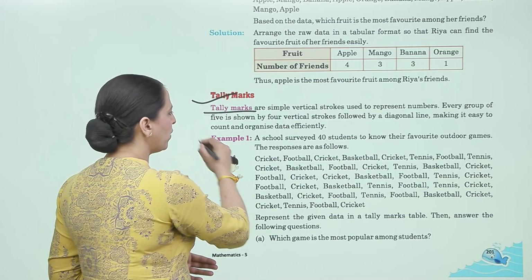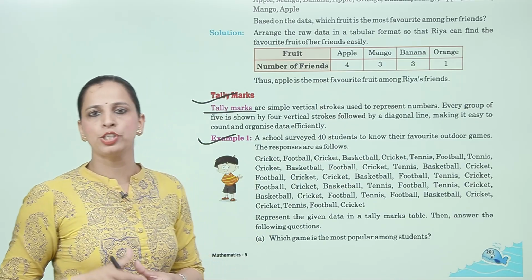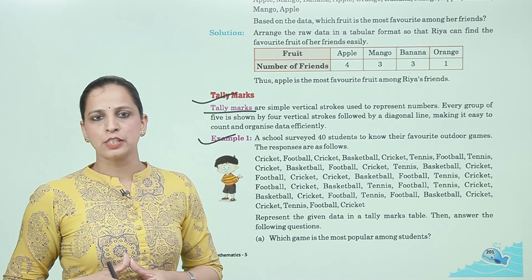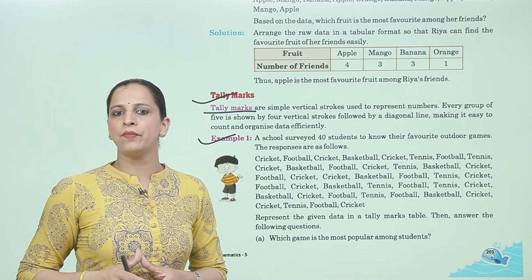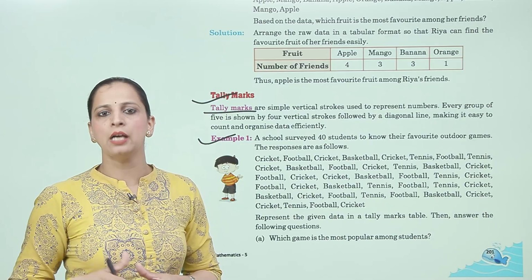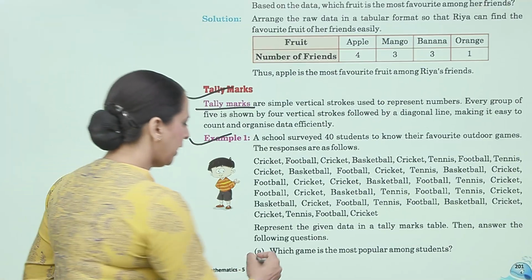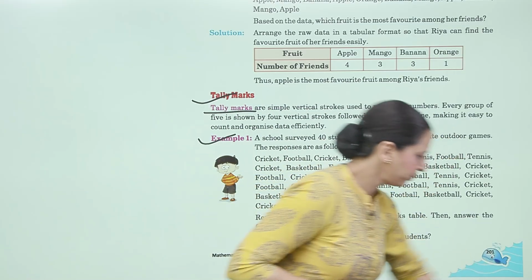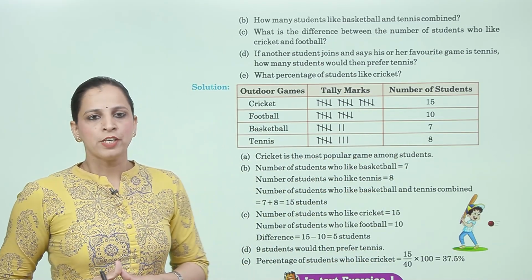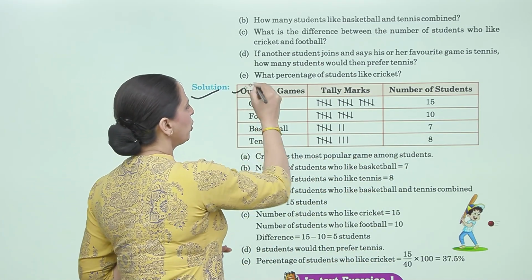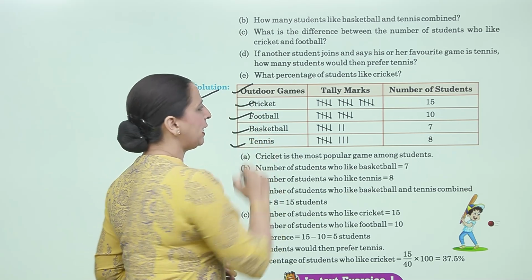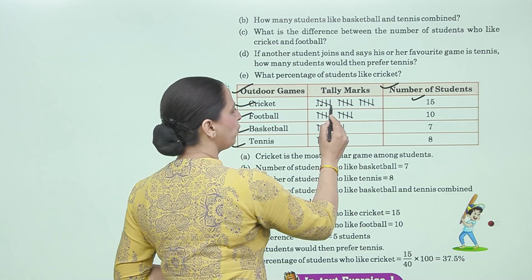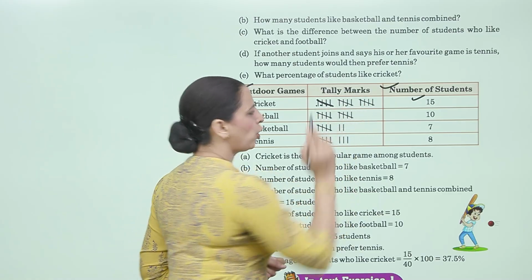Now, example 1. A school surveyed 40 students to know their favorite outdoor games. The responses are as follows. Now, represent the given data in a tally marks table, then answer the following questions. Now, A is, which game is the most popular among students? Now, first solution, outdoor games, cricket, football, basketball and tennis. Number of students is 15. 15 is written as 1, 2, 3, 4, 5, 5, 10 or 5, 15.